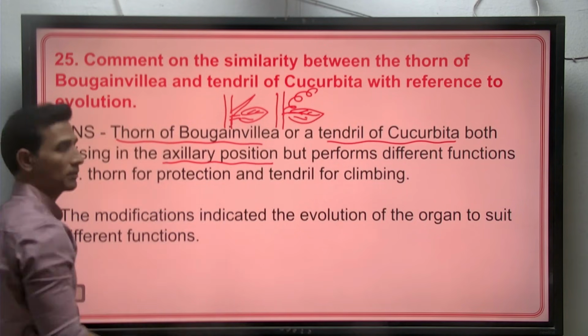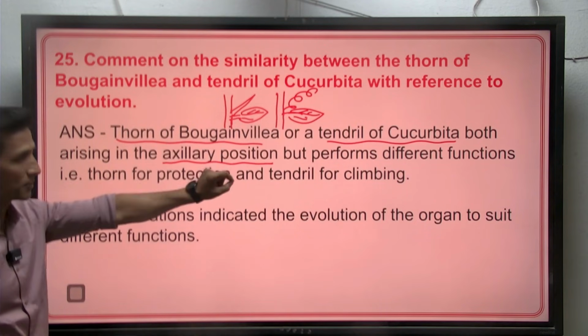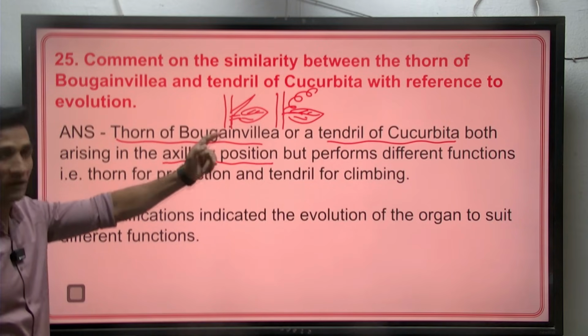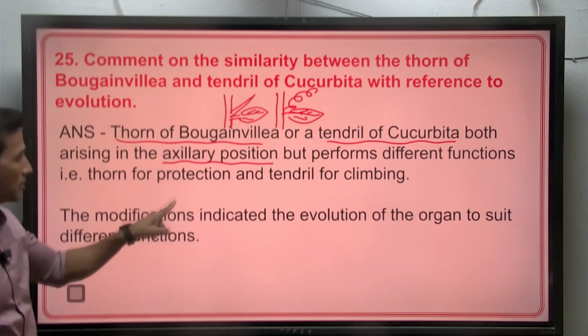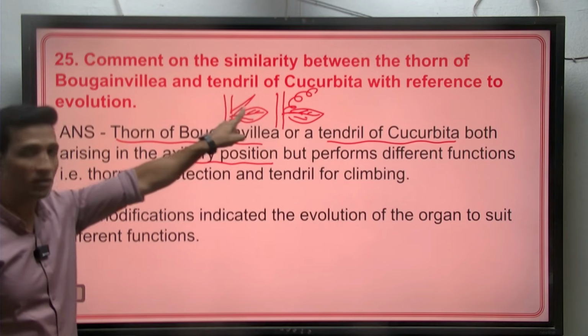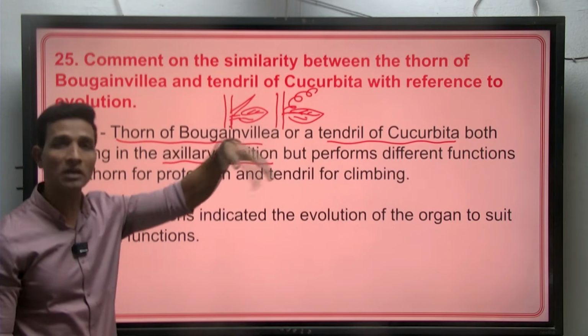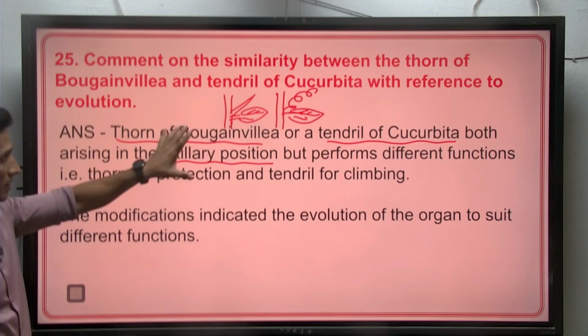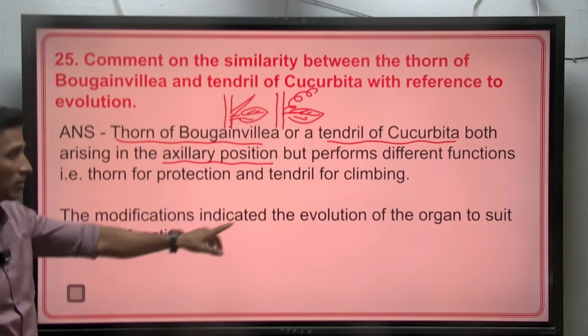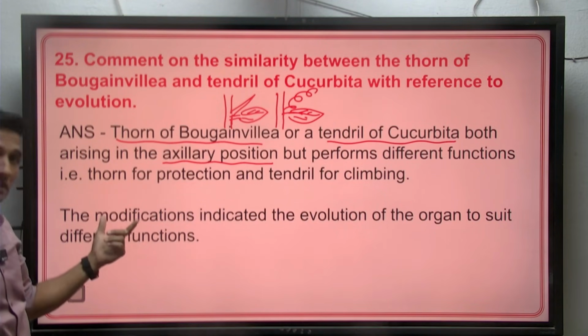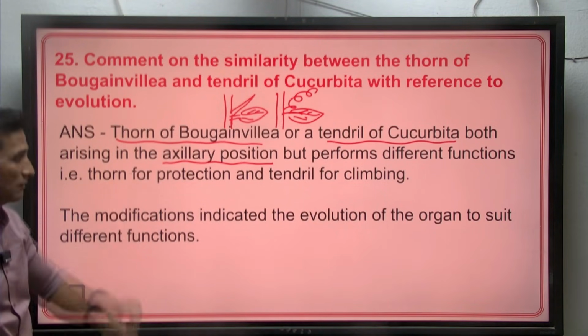As these two are present in the same position but have different functions, one provides protection from grazing animals, the other helps in climbing. So we can call them structures that have the same origin but different functions.